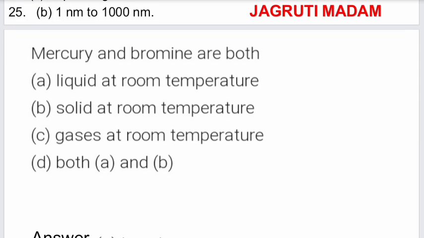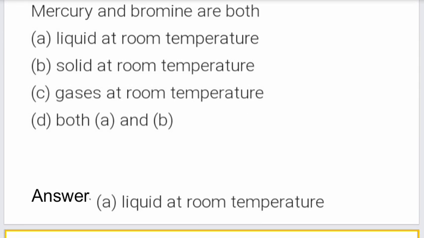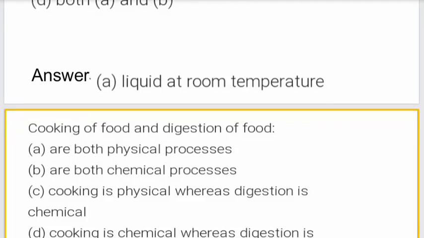The next question. Mercury and bromine are both: liquid at room temperature, solid at room temperature, gases at room temperature, both A and B. The correct option is A, liquid at room temperature.